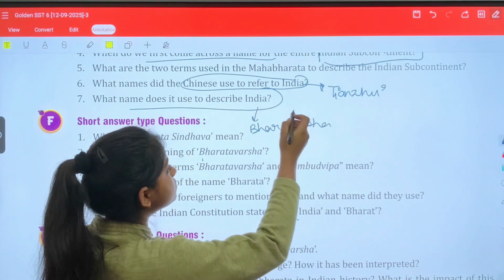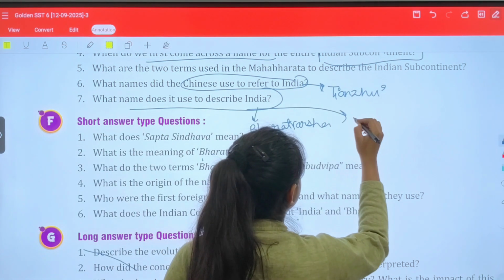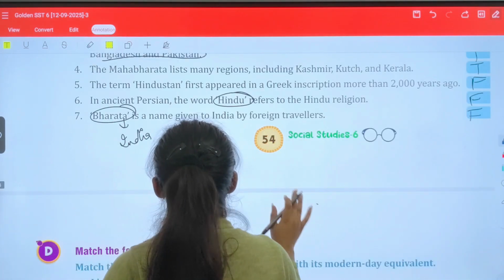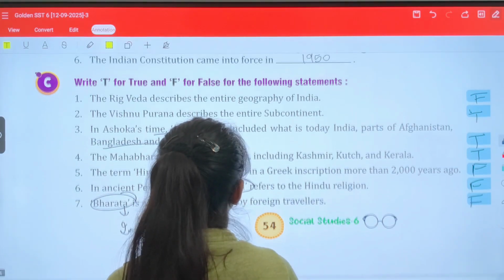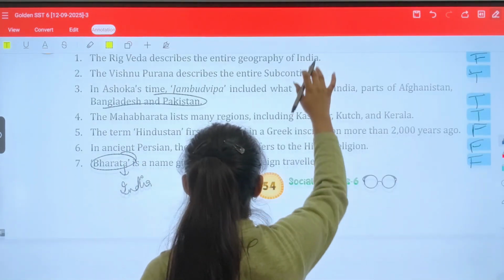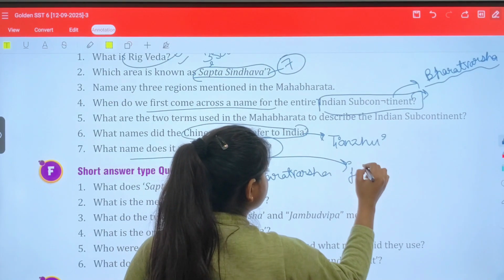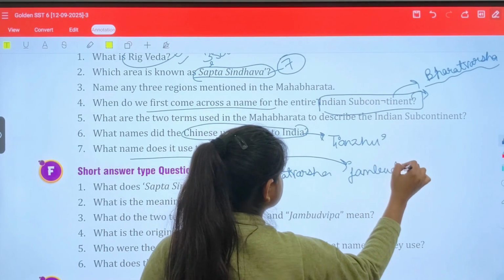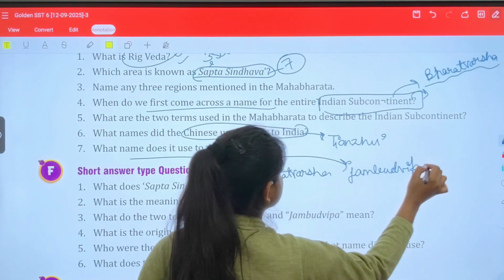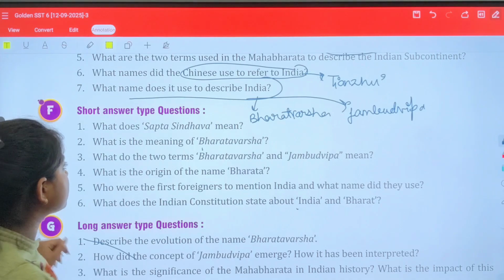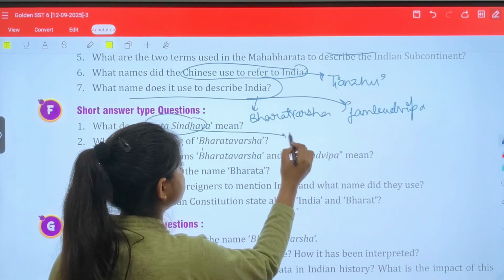Because they already use the term India, we have to write Bharatvarsha and Jambudvipa. Clear? Next, what does Sapta Sindhava mean? It literally means the seven rivers.